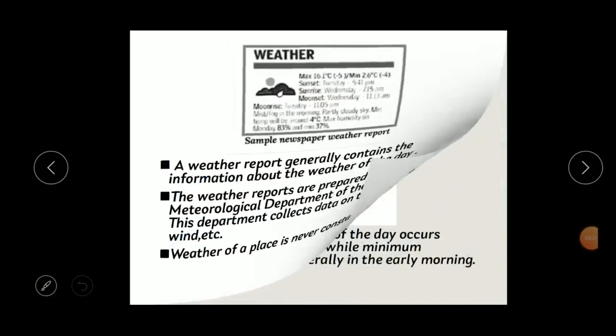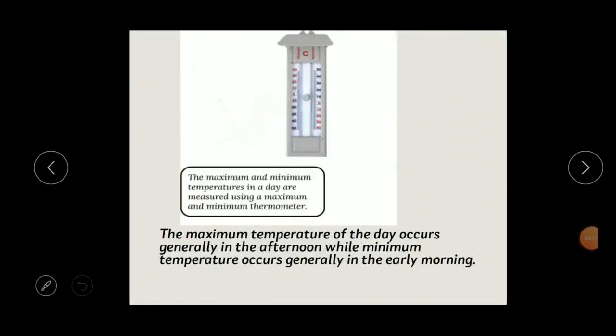The next one is that the maximum and minimum temperatures in a day are measured using a maximum and minimum thermometer. As I told you, the maximum and the minimum temperatures are recorded every day by the meteorological department. There are special thermometers for this purpose, called the maximum and minimum thermometer.